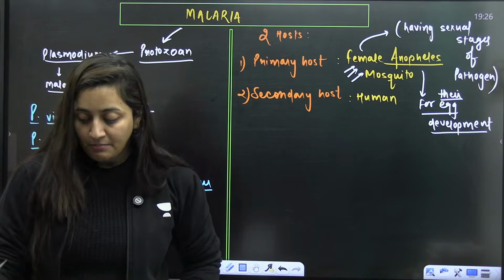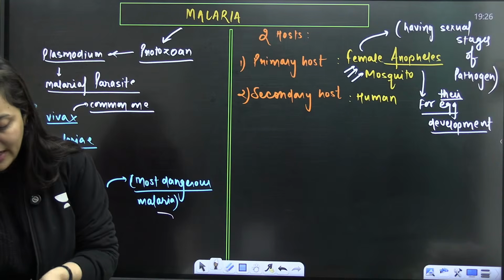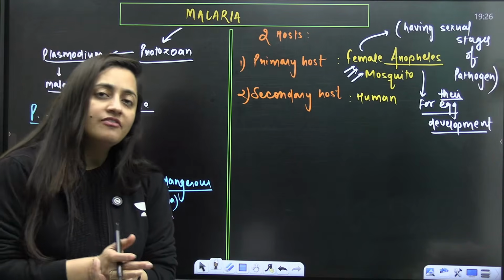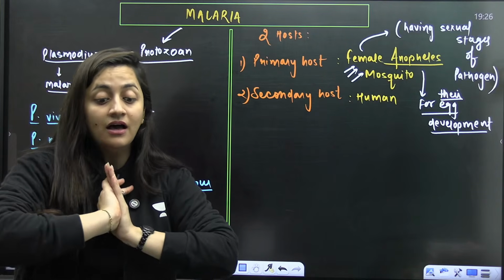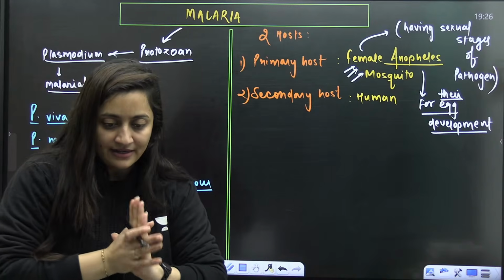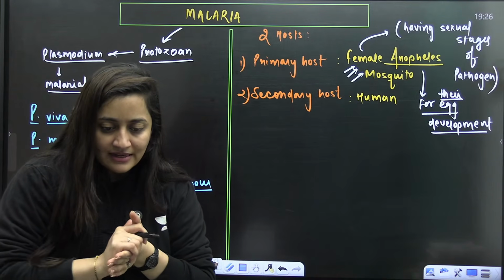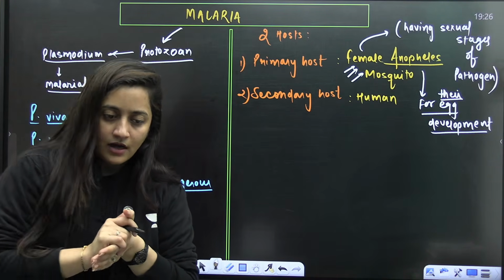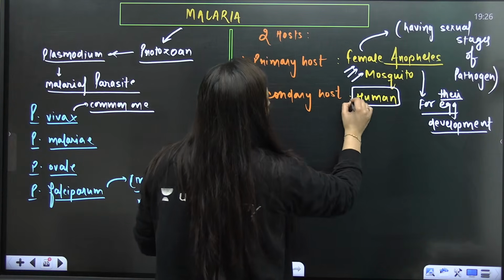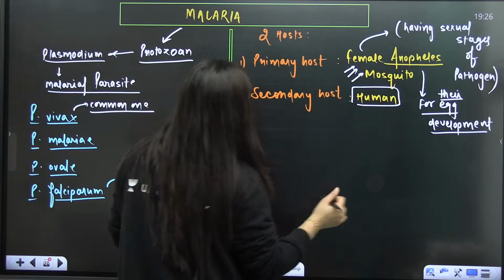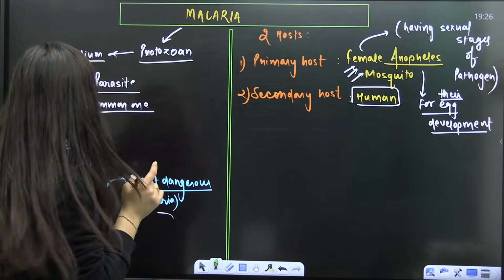It only takes the blood, and that too temporarily, because only the female mosquitoes take it, for egg development. So we do not consider them a parasite. That is what you have to remember. The secondary host is human, and the human is the one that is going to get the infection.